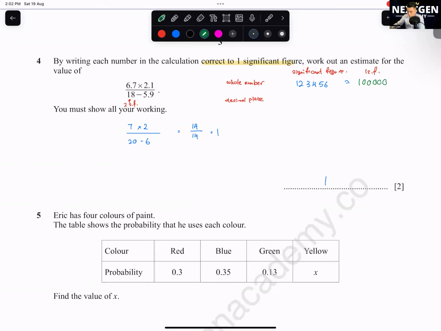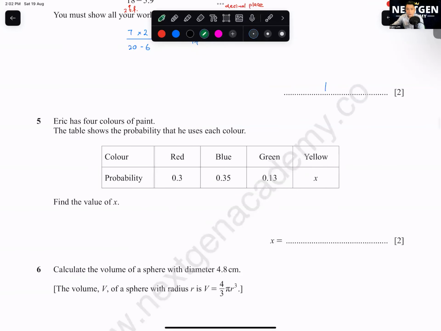Got it? Okay, 2 SF means you stop at the second significant figure, but then the behind values all will be 0. So like that, 1, 2, 1, 2, 3, 4. Okay? The rules are different for decimal place and whole number. Okay, clear? Clear on this? Okay, let's go to number 5.